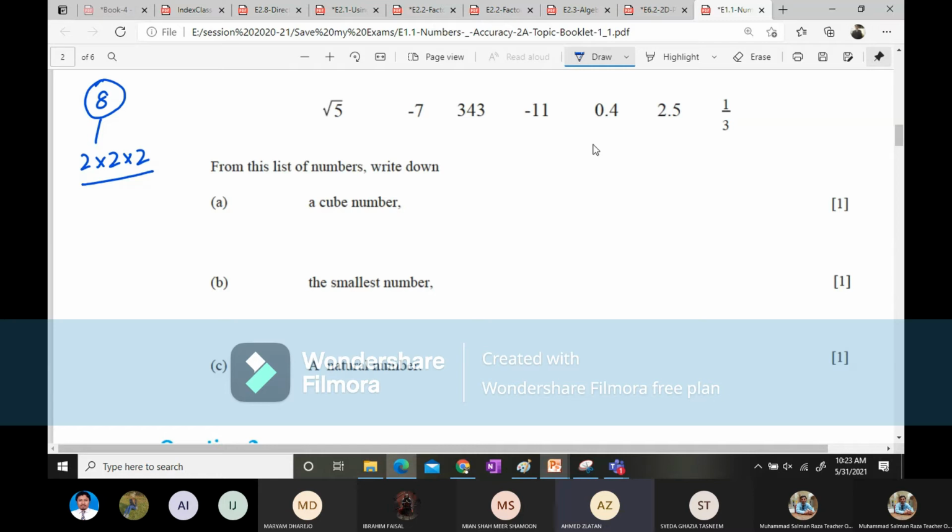Sir, 343. 343 is the right answer. Because when 11 multiplies by 11 multiplies by 11, no, when 7, yeah, 7 multiplied by 7 multiplied by 7, it's going to give you 343. So 343 is a cube number of 7. Okay.